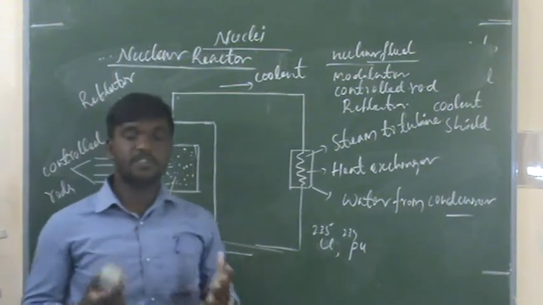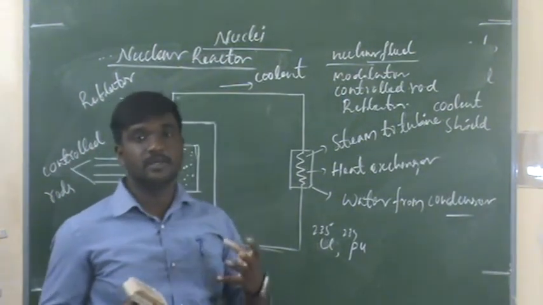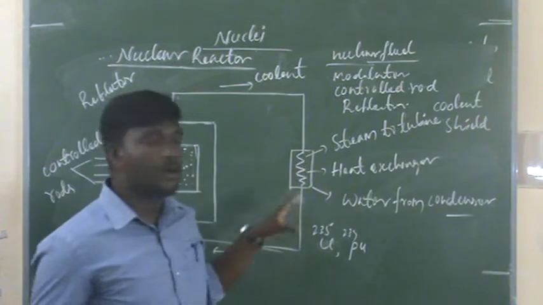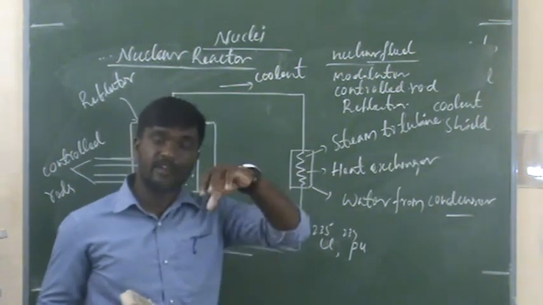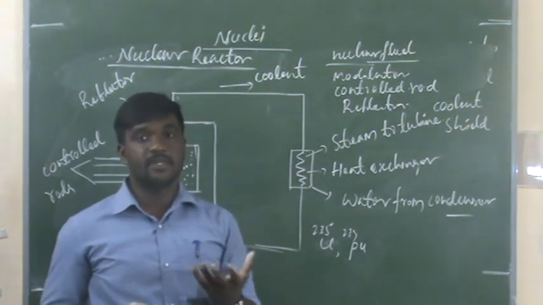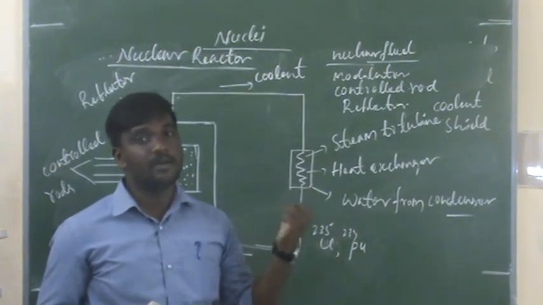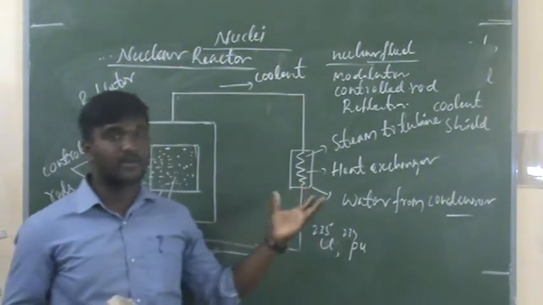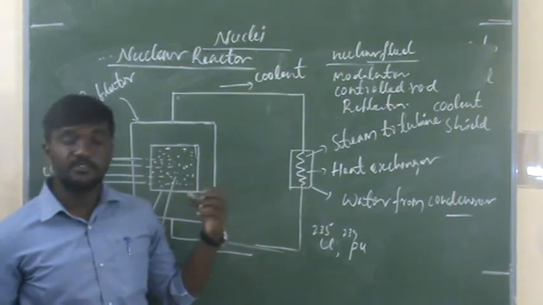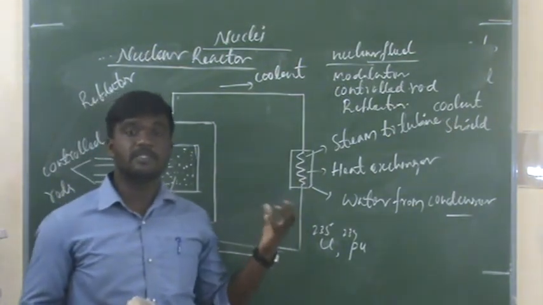Here fissionable material is there. Fuel rods are made up of aluminum. In those fuel rods fissionable materials are there, uranium and or plutonium 239. That fissionable material causes the fission.